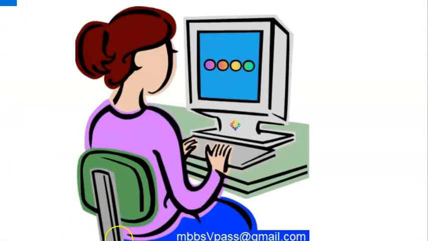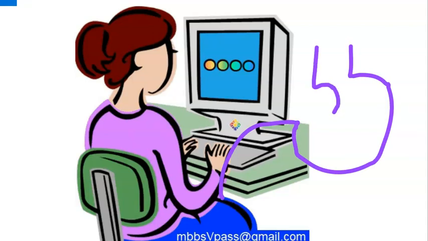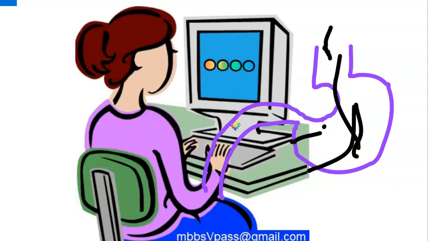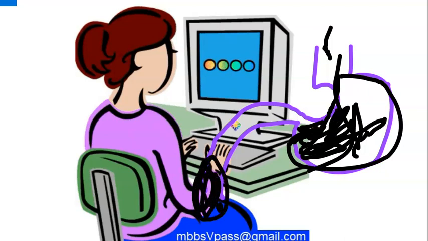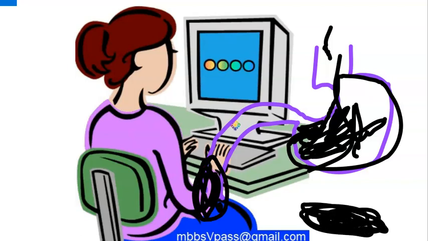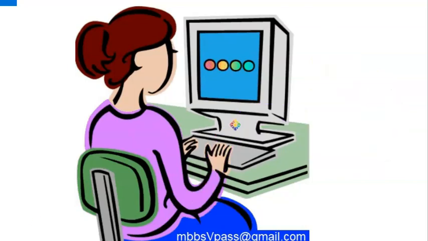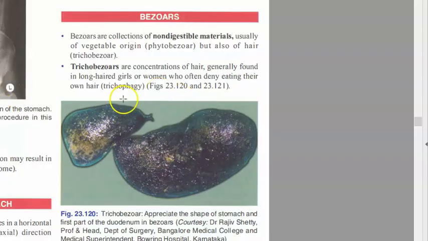Obviously it will go and sit in the stomach, right? So imagine this is your stomach and you're eating some non-digestible stuff. Here we are trying to draw your stomach, and for some instance these people have eaten hair. Now the hair is going to sit here. It's going to take the cast of the stomach, and it will keep moving and have this cast. It will take the shape of the stomach. So this is trichobezoar.